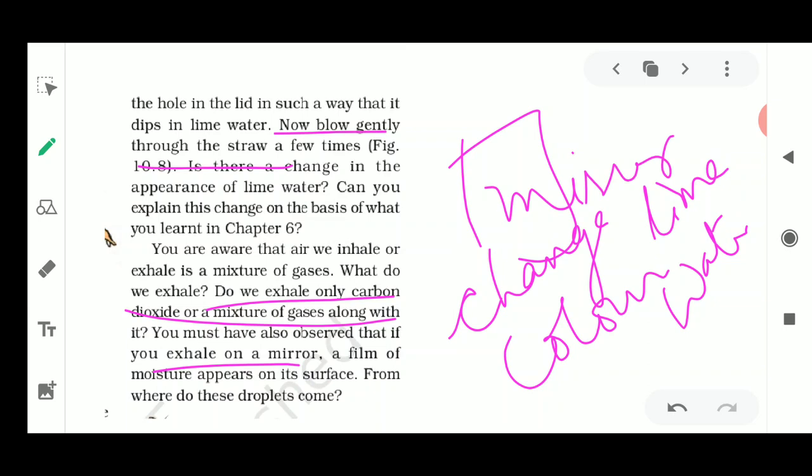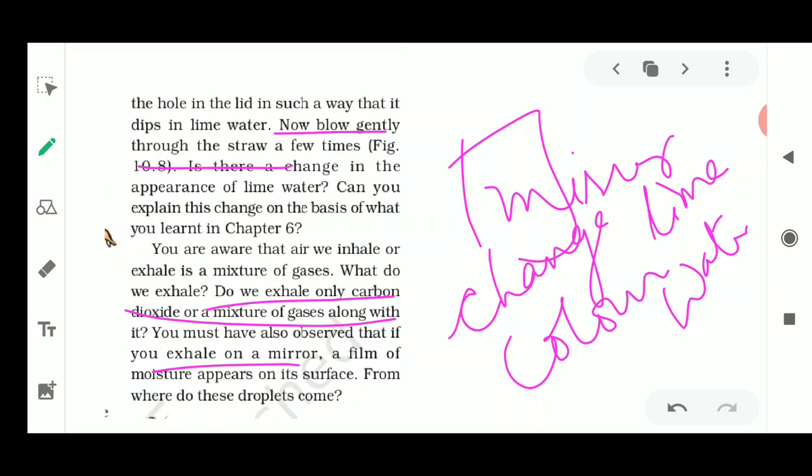Then you could wipe it off with a cloth, and you could see that it is again a shiny surface. Okay, so we could see that the air which we breathe out is also a mixture of gases. It is not only carbon dioxide which is present, there are certain other gases present in that exhaled air.